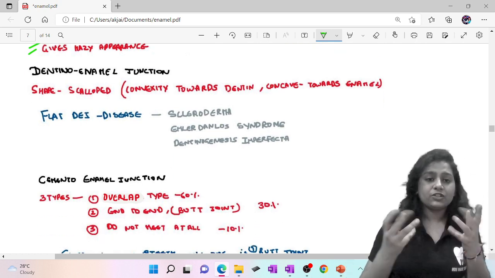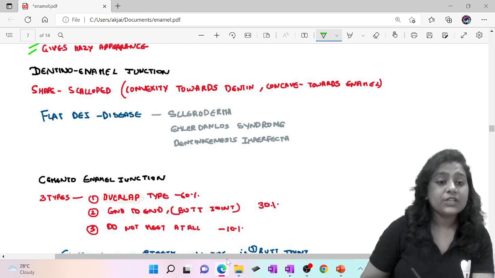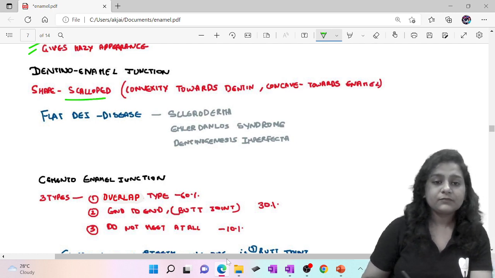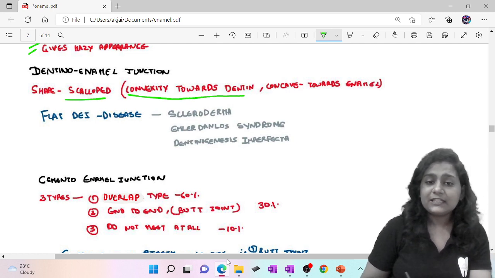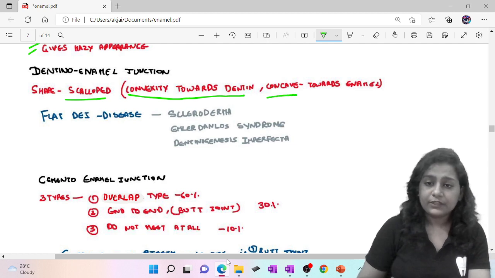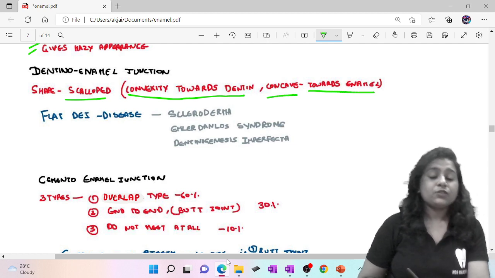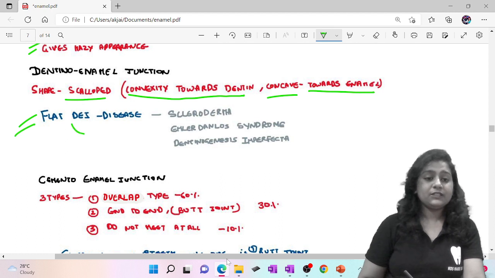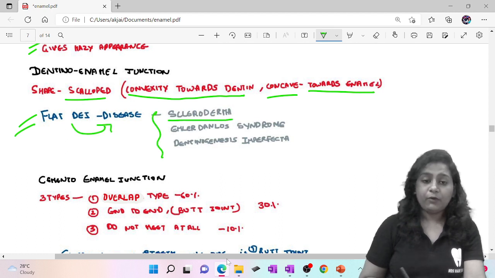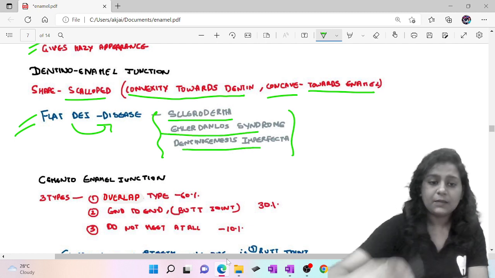Now what is the dentino-enamel junction? Dentine and enamel junction is the dentino-enamel junction. The shape is scalloped, so the convexity is present towards dentine and the concavity is towards the enamel. Whenever you have a flat DEJ, the diseases associated with it are scleroderma, very important, Ehlers-Danlos syndrome and dentinogenesis imperfecta.